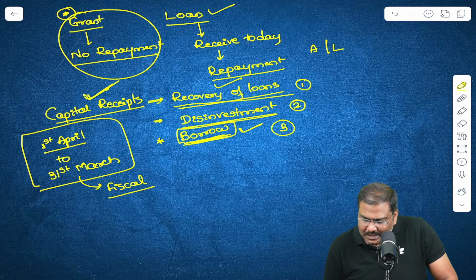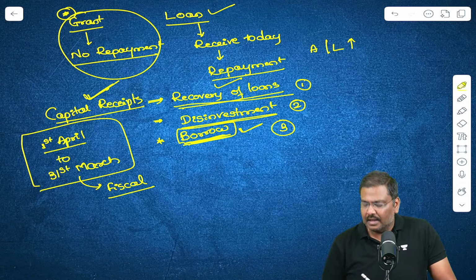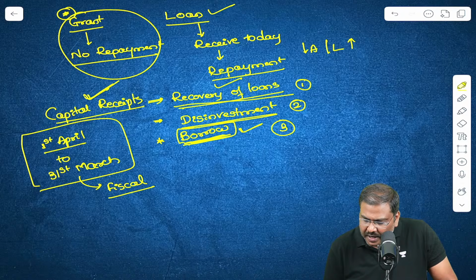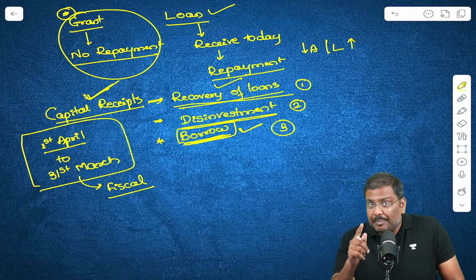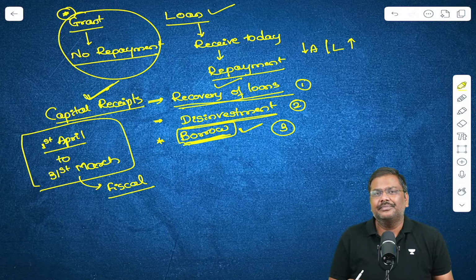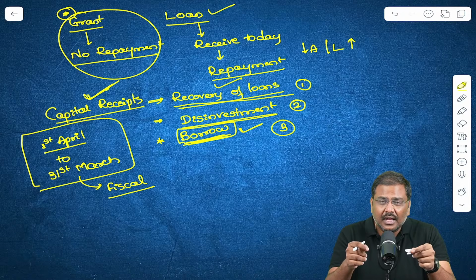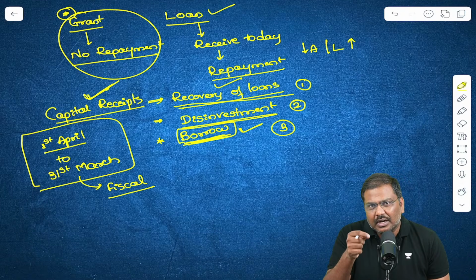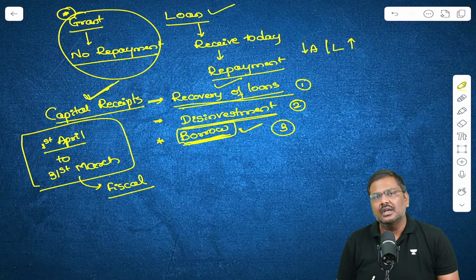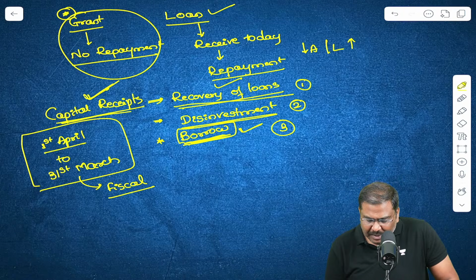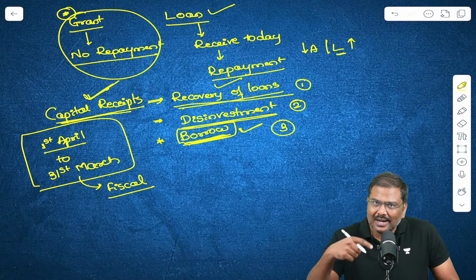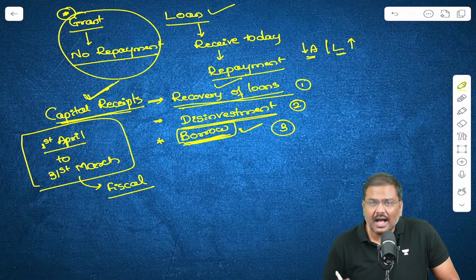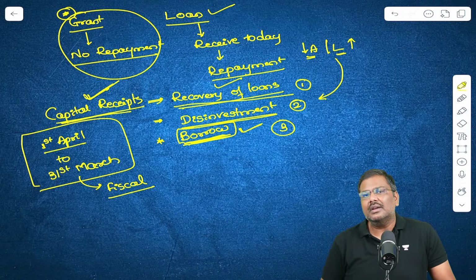That is, under the capital receipts, the liabilities are increasing and the assets are going down. I'll repeat it and please remember this. UPSC or for that matter any competitive exams, they have the habit of asking these kind of questions. Under capital receipts, the liabilities are increasing and the assets are decreasing. That is exactly what you will see under the capital receipts.